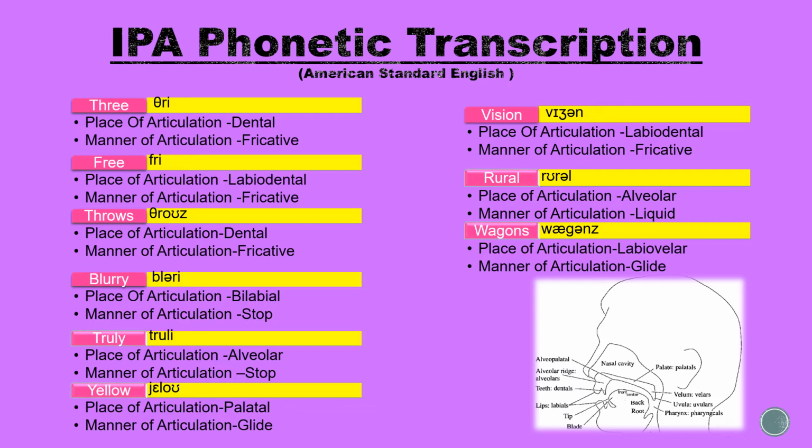Our last word is wagons. Its place of articulation is labiovelar. The W is created by rounding the lips while the back of the tongue is raised in the velar region. The manner of articulation is a glide. A glide has even less restriction of the airflow in comparison to a liquid.